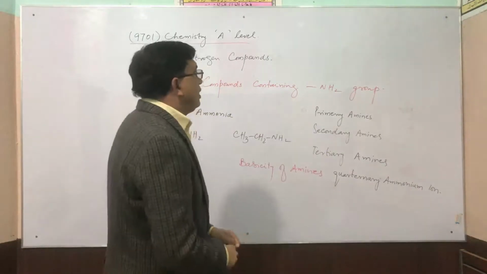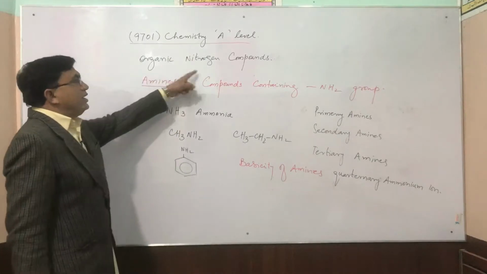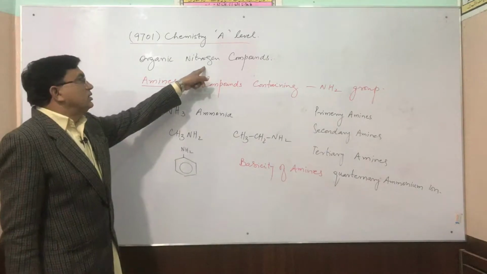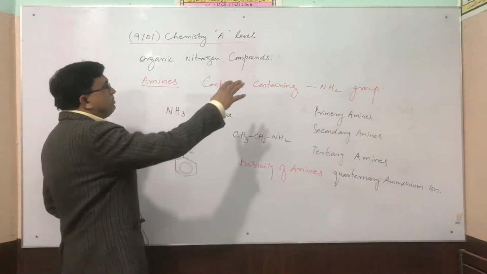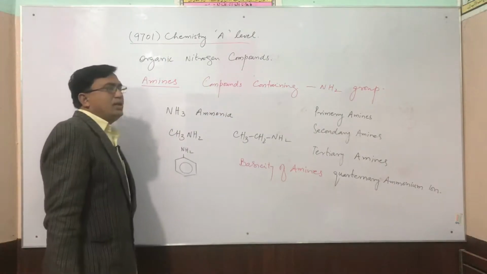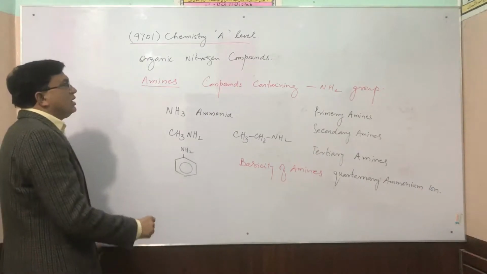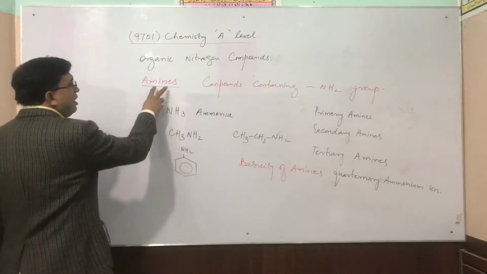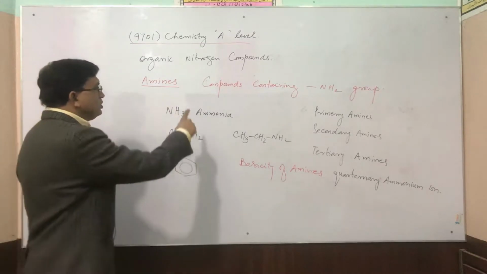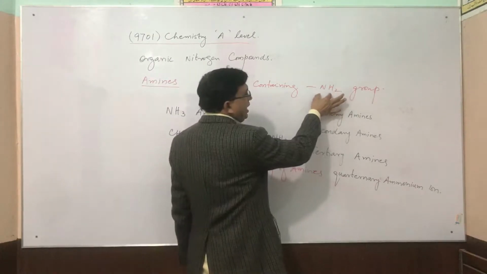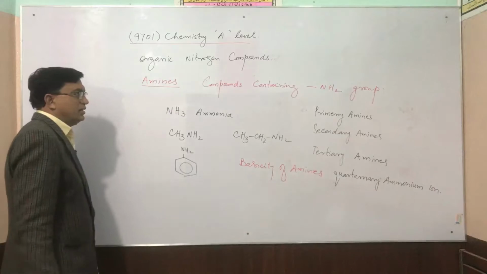Hello everyone. Our today's A-level chemistry topic is organic nitrogen compounds. These are those compounds which contain nitrogen atom, and specifically these are the amines. Those compounds which contain NH2 group are called amines.